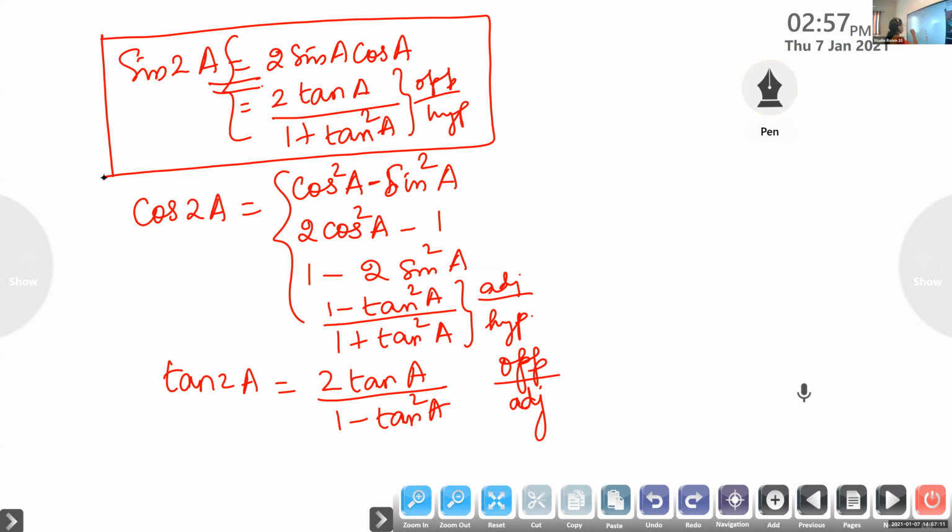Likewise, cos 2A. For cos 2A, what is the basic formula?